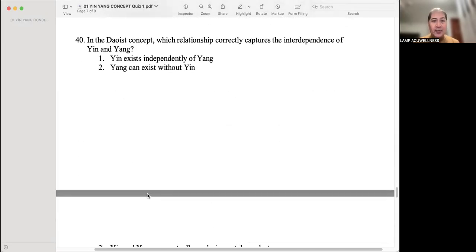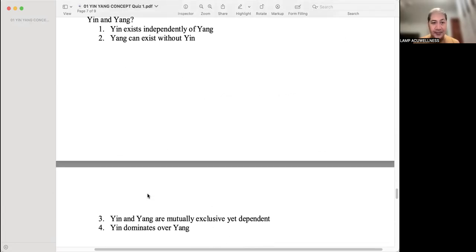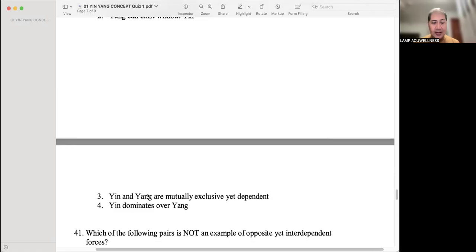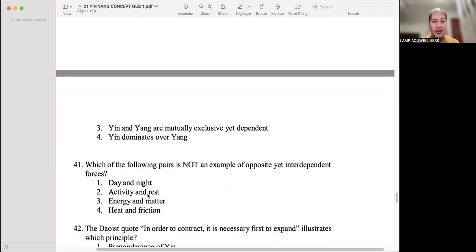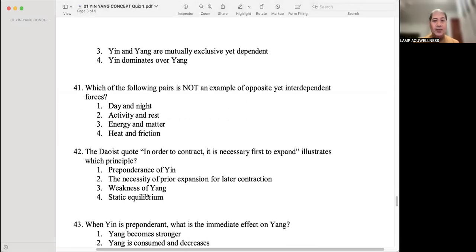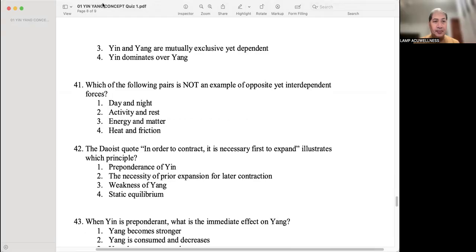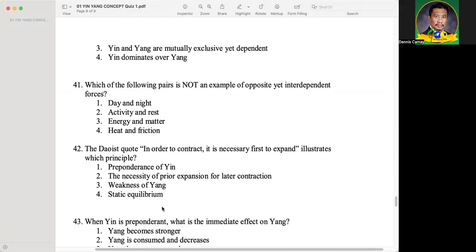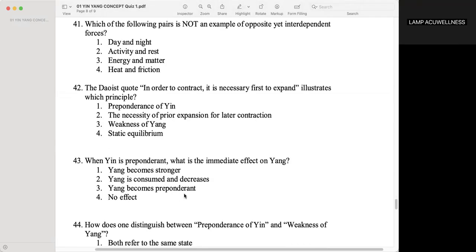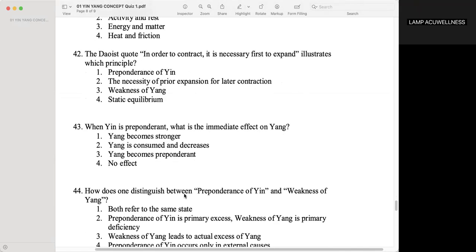Okay, in the Taoist concept, which relationship correctly captures the interdependence of yin and yang? That is number three. Yin and yang are mutually exclusive yet dependent. Which of the following pairs is not an example of opposite yet interdependent forces? Number four, heat and friction. The Taoist quote, in order to contract, it is necessary first to expand, illustrates which principle? The necessity of prior expansion for later contraction.